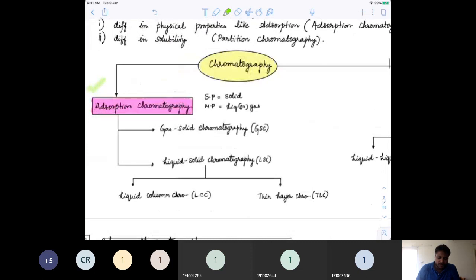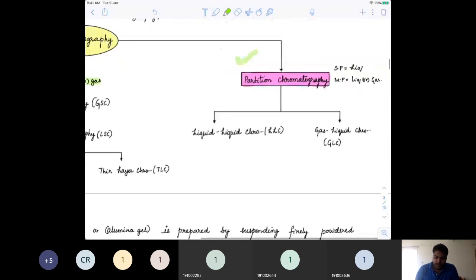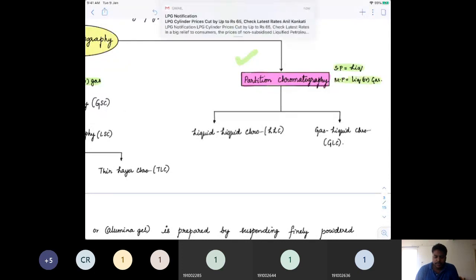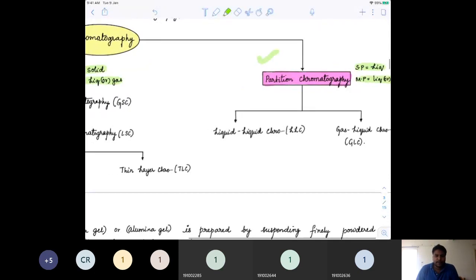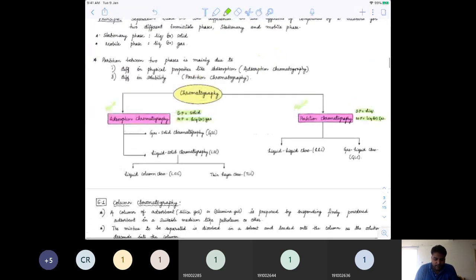So check that in adsorption, the stationary phase is solid and the mobile phase is liquid or a gas. While in partition chromatography, the stationary phase is liquid, and the mobile phase is liquid or a gas. So this is the basic difference.